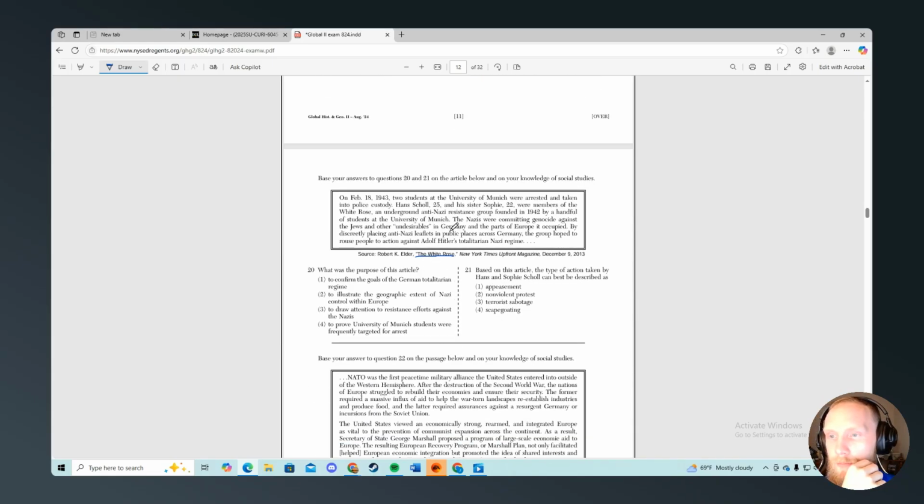The White Rose. 2 students at the University of Munich were arrested. Hans Scholl and his sister Sophie were members of the White Rose, an underground anti-Nazi resistance group. The Nazis were committed to committing genocide against Jews.